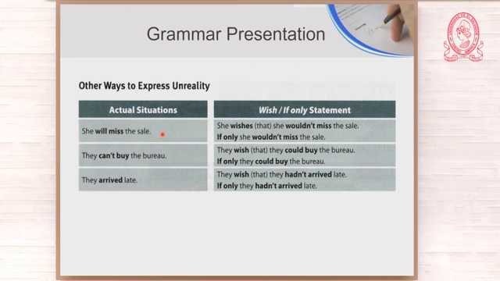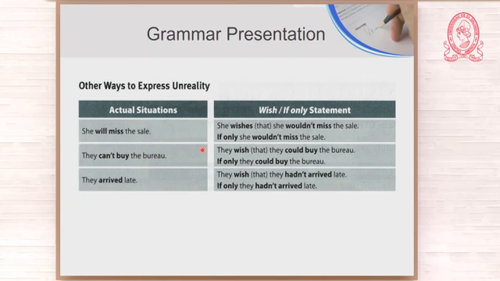Now, look at the wish statement. Look at the if only statement. She wishes she wouldn't miss the sale, but she's sick. She cannot go. And then you say, if only she wouldn't miss the sale. Let us look at the other example. They can't buy the bureau. That is the reality. She doesn't have enough money. Okay? She spent all the money on something else, so now she cannot buy the bureau.